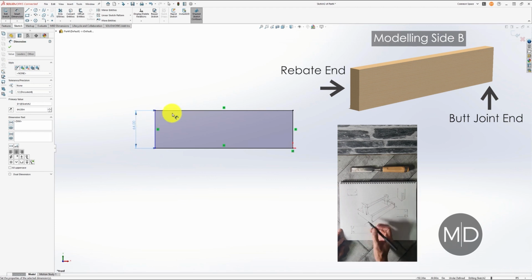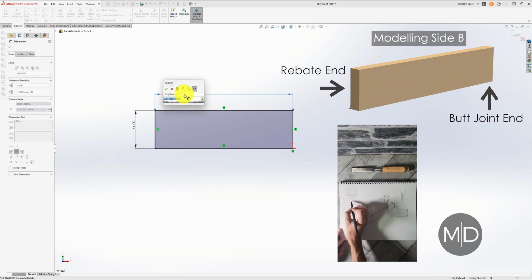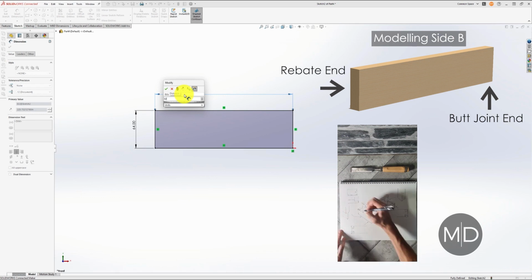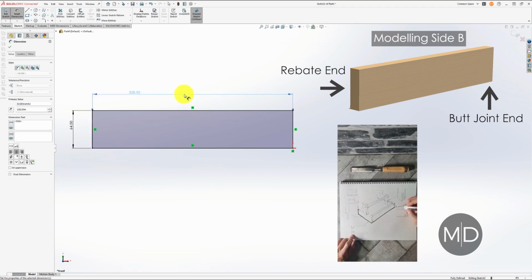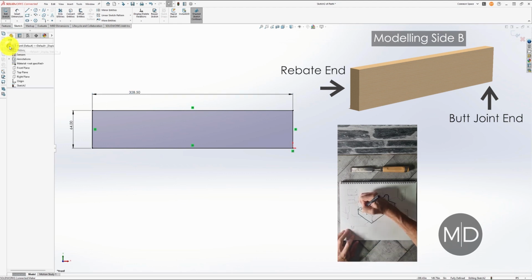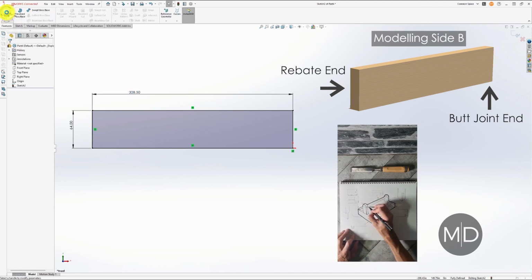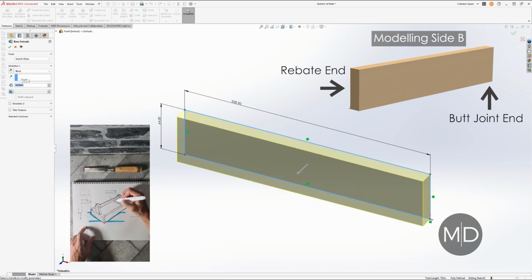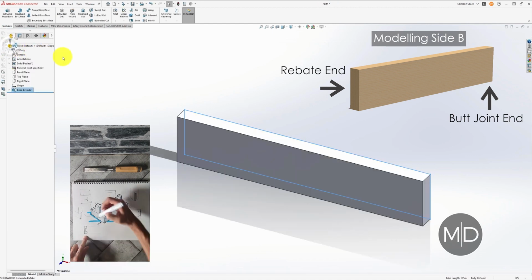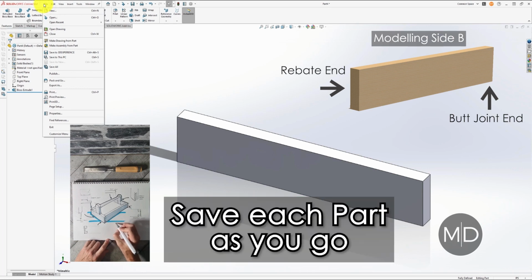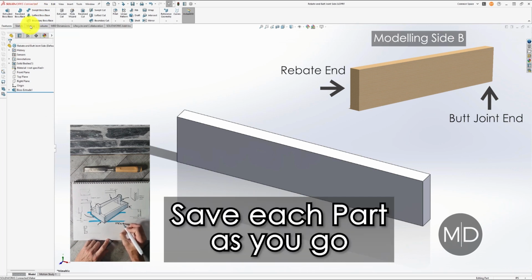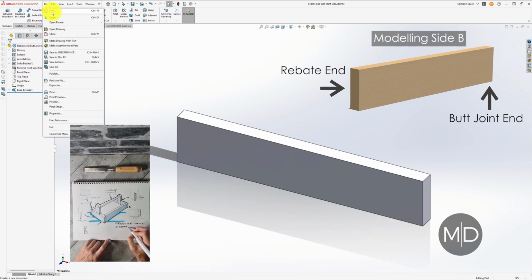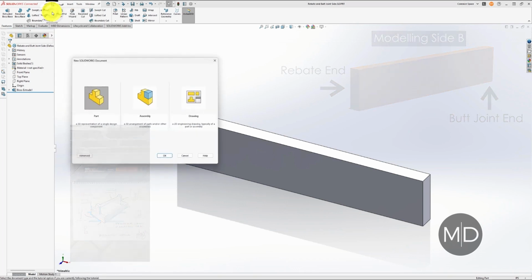Okay, so I'm starting with side B because it's the most simple part. It doesn't have any joinery really. So all I've done here is created a new part, selected a sketch plane, used the rectangle tool, and I've made that rectangle 328.5 millimeters long and 64 millimeters high. Once that has been drawn, I've then just extruded it to 19 millimeters thick. And that's it, that's side B done. You can save that to your computer or your cloud system if you're using one of those. We'll move on to the next part.